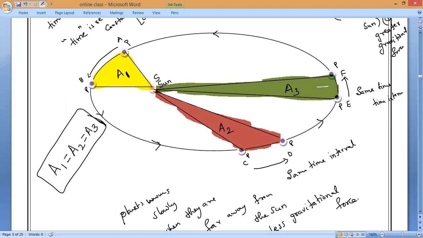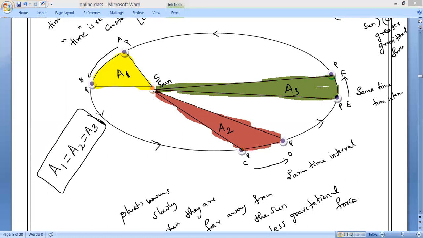According to Kepler's second law of planetary motion, according to Kepler's second law of planetary motion, according